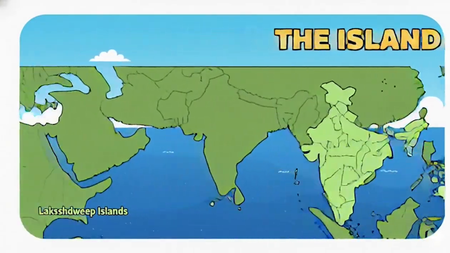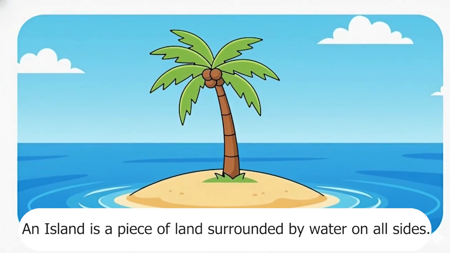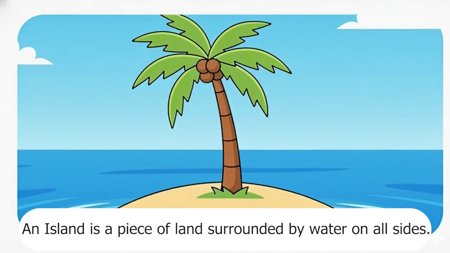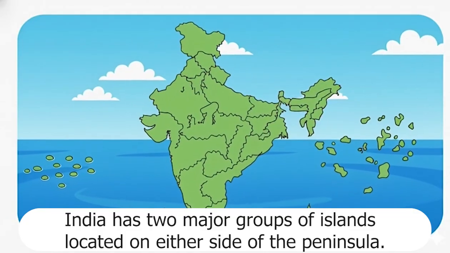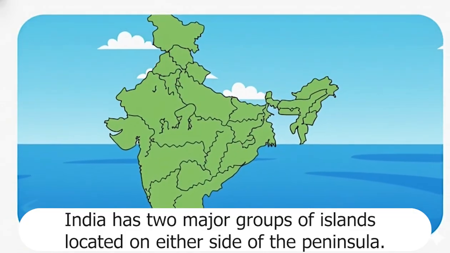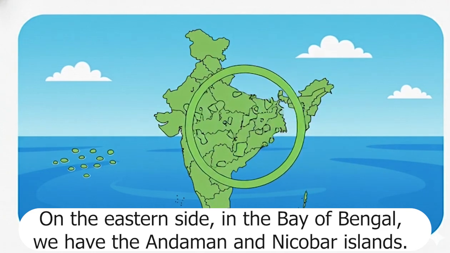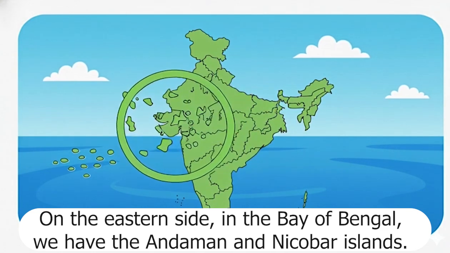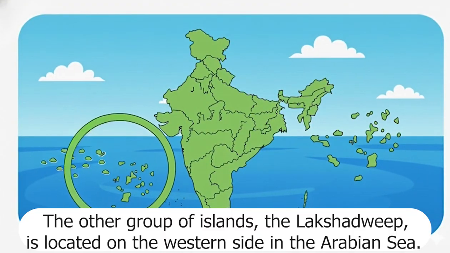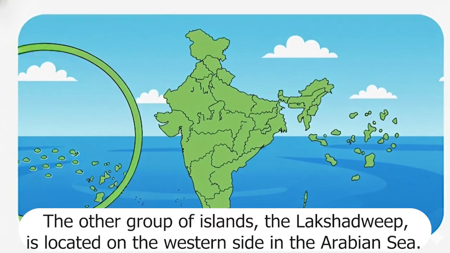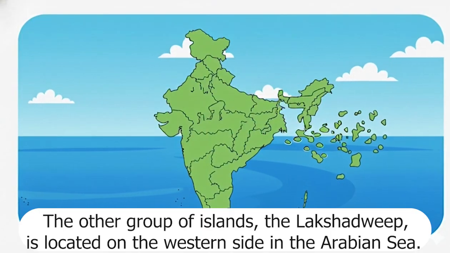The island areas. An island is a piece of land surrounded by water on all sides. India has 2 major groups of islands located on either side of the peninsula. On the eastern side, in the Bay of Bengal, we have the Andaman and Nicobar Islands. The other group of islands, the Lakshadweep, is located on the western side in the Arabian Sea.